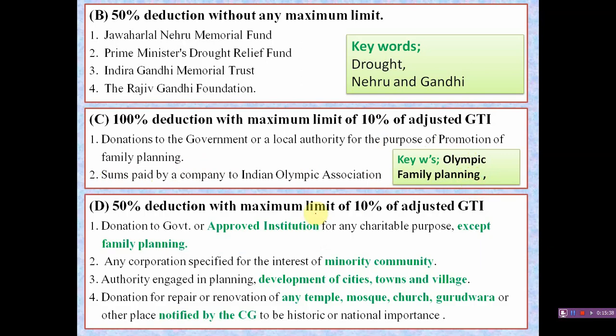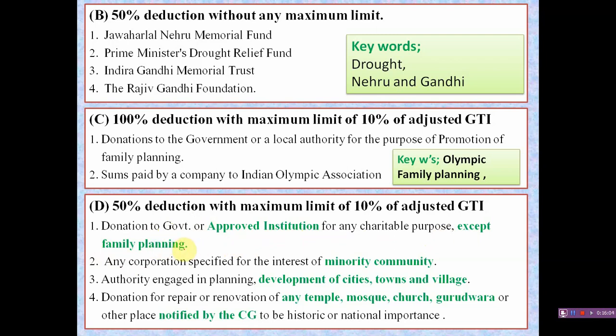And the category D items, that is 50% deduction with a maximum limit of 10% of adjusted gross total income. I have highlighted those keywords in green color: donation to government or an approved institution for any charitable purpose except family planning.